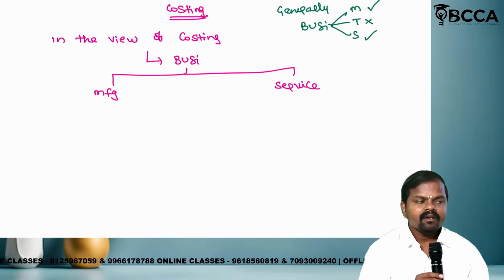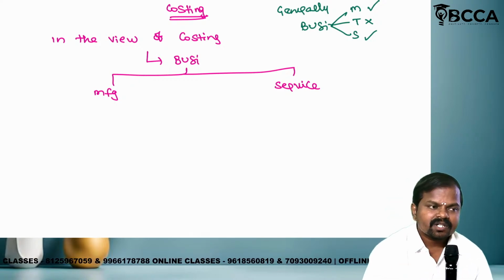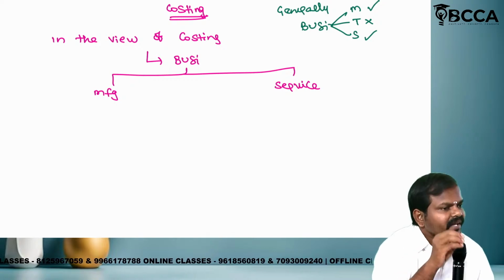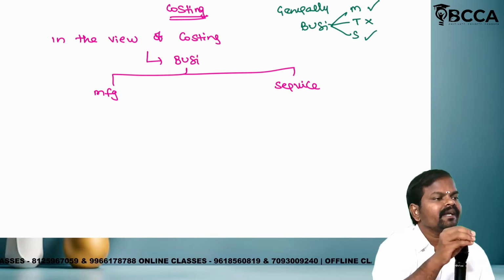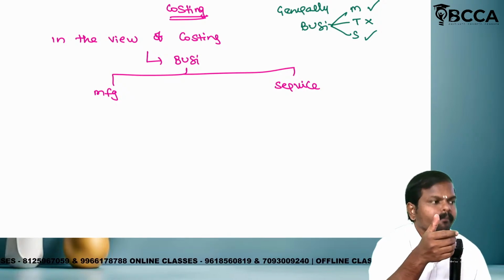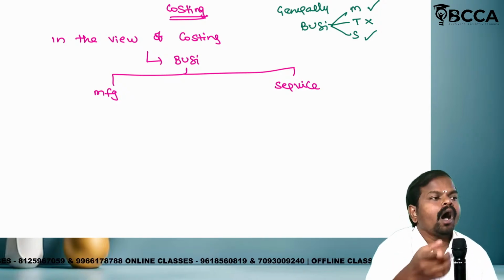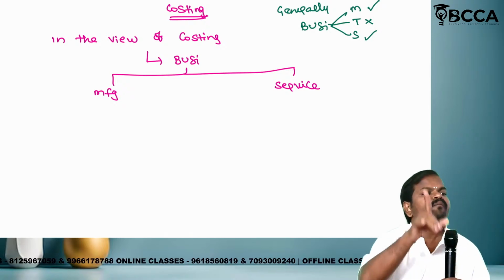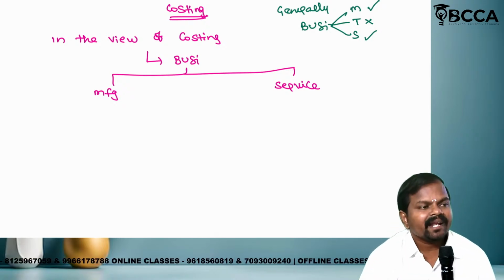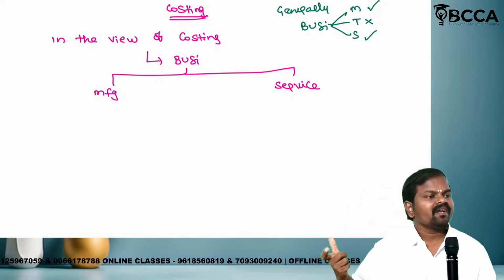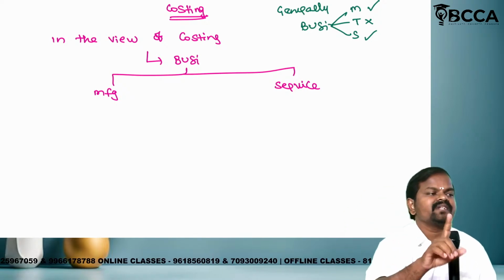Now tell me, when can an entity be referred to as a service organization? If any organization has the intention to earn profit by rendering appropriate services. Don't just say services. Services is different from appropriate services. Such an entity will be referred to as a service industry.